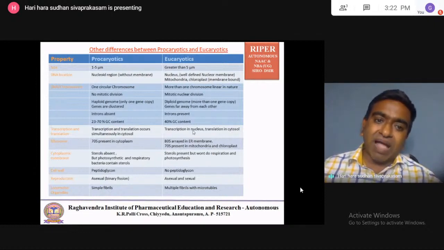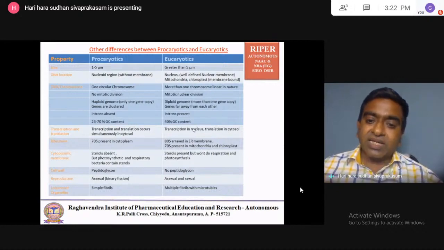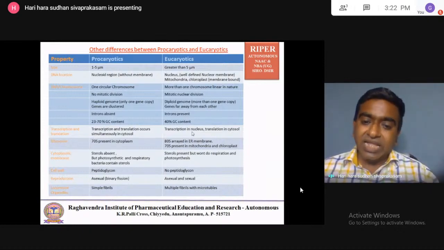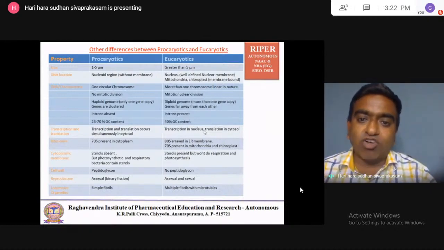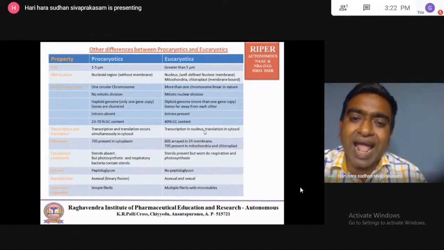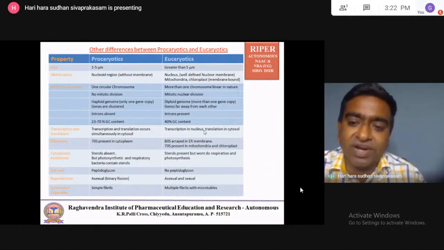Both happen simultaneously. But in the case of the eukaryotic, transcription, the conversion of DNA to mRNA, happens inside the nucleus of the cell. Then the mRNA comes out into the cytoplasmic region. In the cytoplasmic region, the mRNA is converted to protein.